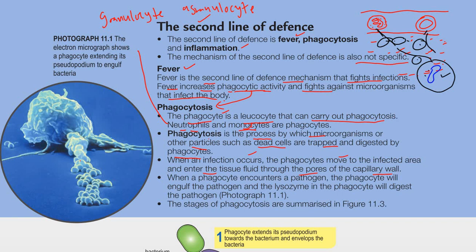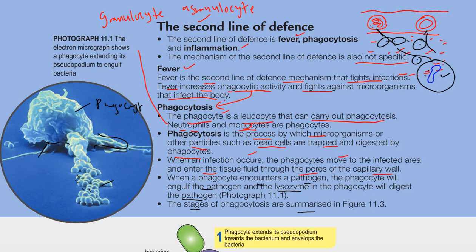So when a phagocyte encounters a pathogen, the phagocyte will engulf the pathogen, and the lysozyme in the phagocyte will digest the pathogen. The stages of phagocytosis are summarized in figure 11.3. So this is a part of the phagocyte, this is the bacterium, and this is the pseudopodium of the phagocyte.